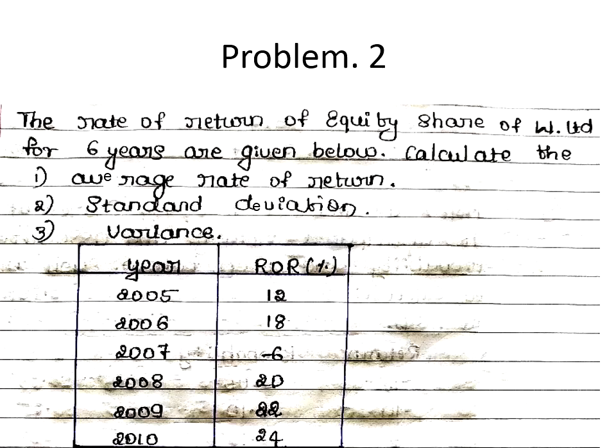What they have given us in the problem is the number of years and the ROR, which is 12%, 18%, minus 6% for 2007, 20, 22, and for 2010 it is 24. What are we required to calculate, students? We are required to calculate the average rate of return and standard deviation as well as variance. In the next part, I'll show you the solution for the same problem.